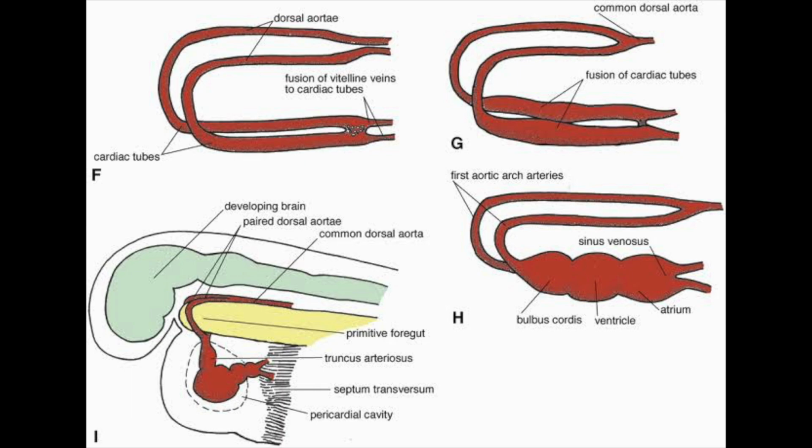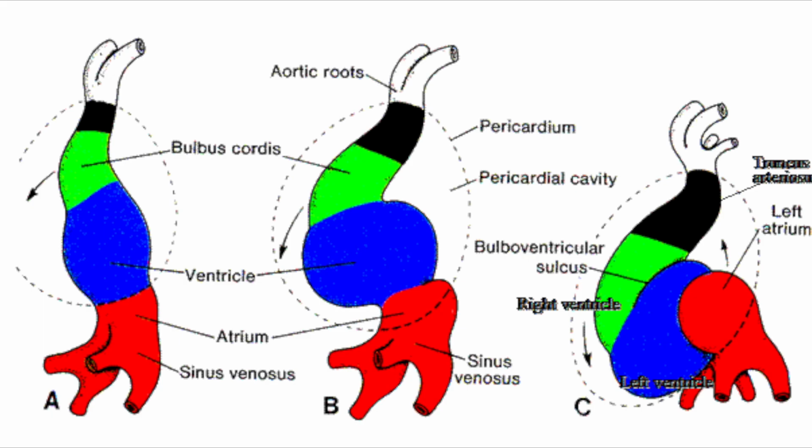We see in diagram H the five important parts of the endocardial tube that we need to remember. It's very, very important, guys. It starts from the sinus venosus, the primitive atrium, the primitive ventricle, the bulbus cordis, and the aortic arches. Actually, the primitive ventricle will give rise to the left ventricle, and bulbus cordis will give rise to the right ventricle and part of the pulmonary trunk, etc.